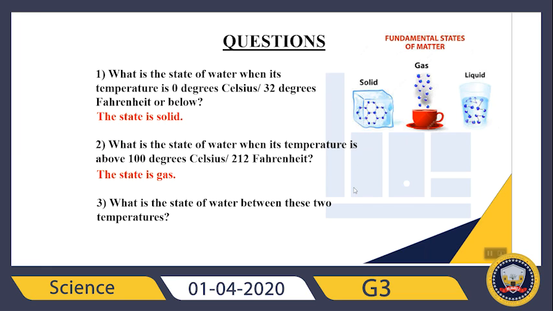Solid, gas, or liquid? It will be liquid, right? So what we said, when the temperature is 50 degrees Celsius, the state is liquid. Because I know the water becomes gas at 100 degrees Celsius and water becomes solid at 0 degrees Celsius. So between these two temperatures, it will be liquid.